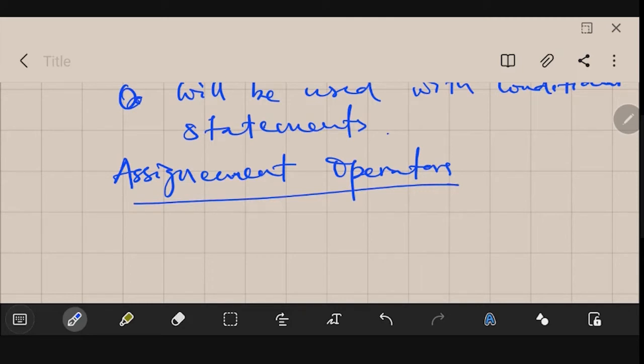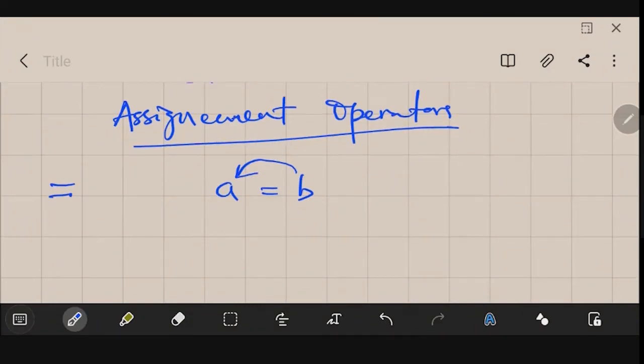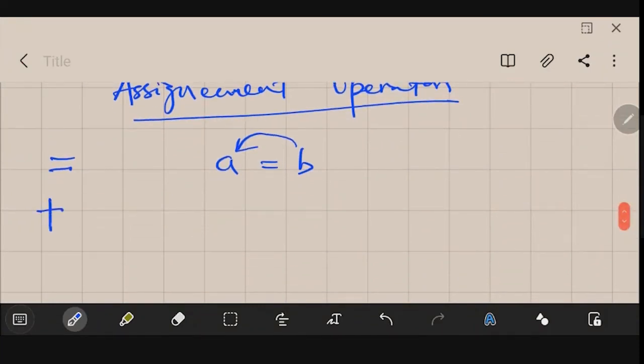Some of the assignment operators are like this. The first one is equal to. Whatever is there on the right side will be copied to the left side. An example is A equal to B. Whatever is stored in the B variable will be copied to A. Then plus equal to is another operator.